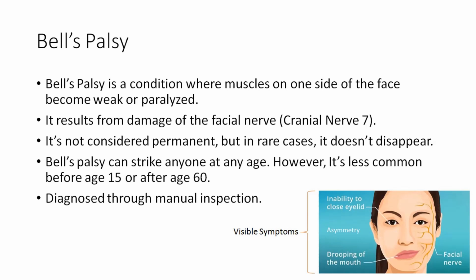Let's try to understand what these visible symptoms are. Since one side of the face is paralyzed, the person finds it very difficult to close his eyelids on that side. And because of the paralysis of one side, an asymmetry can be found. Then there is a drooping of the mouth.